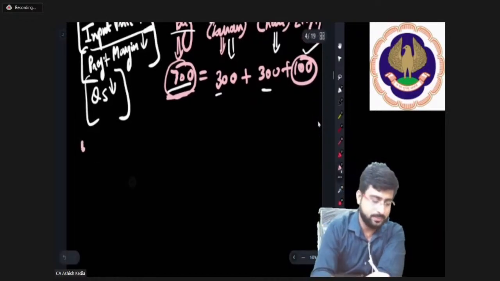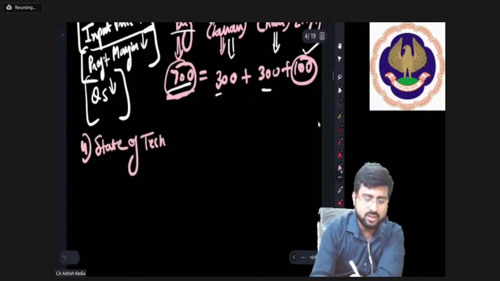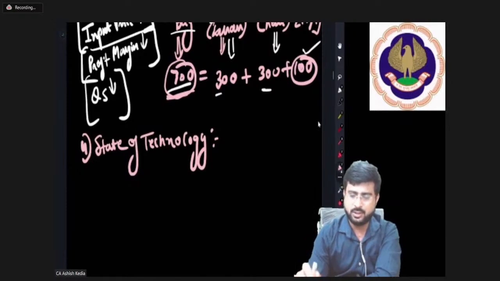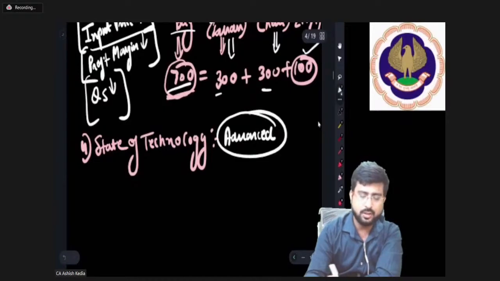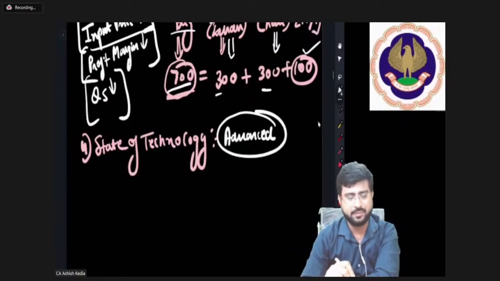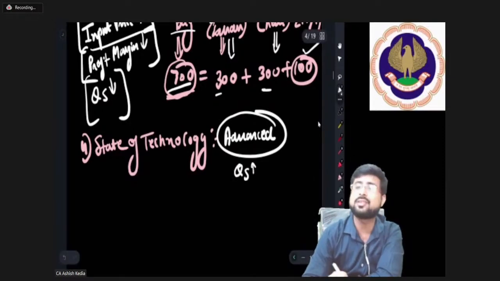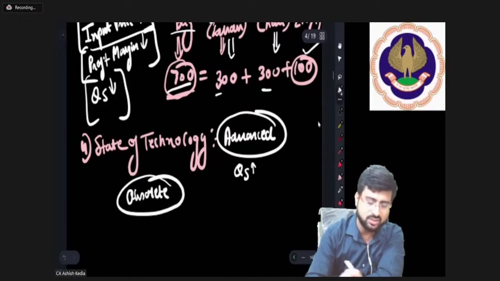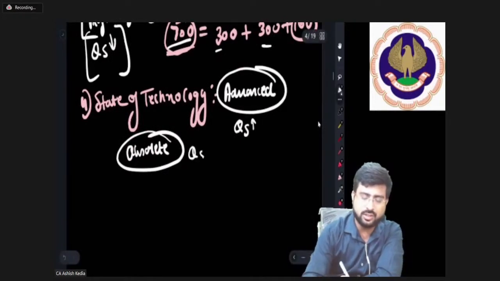Point number 4 is state of technology. So friends, it's pretty clear, it's pretty easy. State of technology, what do you mean, sir? My dear friends, if you are using an advanced technology, what will happen? Quantity supplied will rise. But if you are using an obsolete technology, a machine that you have been using for the past 5 to 6 years, obviously its efficiency will go down, and therefore the quantity supplied will also reduce.